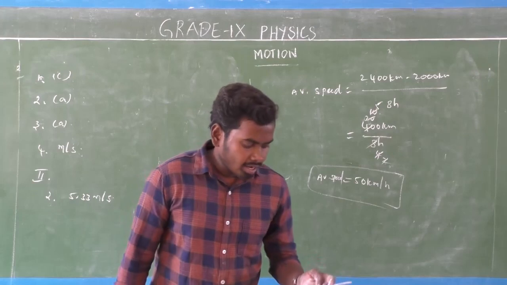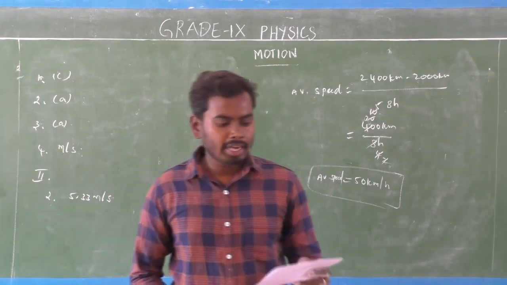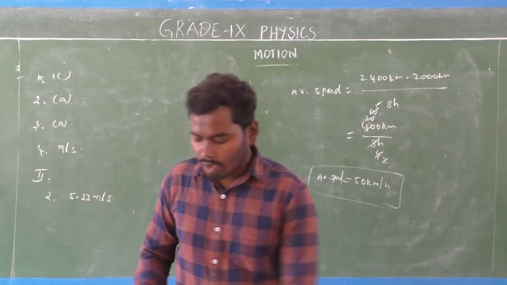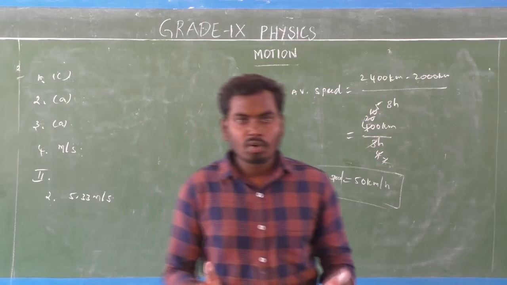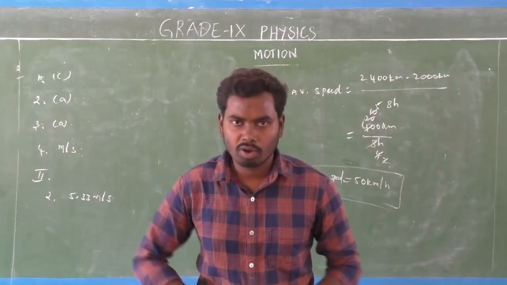Yes. Now the next, last one. Define uniform and non-uniform speed. What is uniform speed? Uniform means an object covers equal distances in equal intervals of time. That is uniform speed. Whereas in non-uniform speed, the object covers unequal distances in equal intervals of time. That is the difference between uniform and non-uniform speed, isn't it?